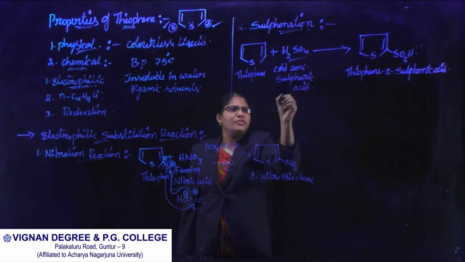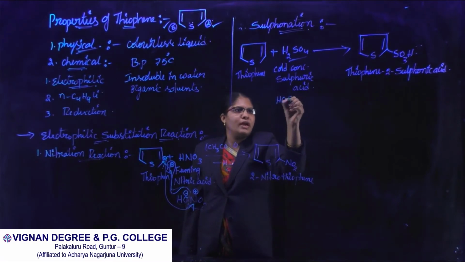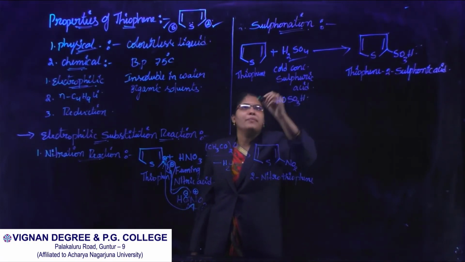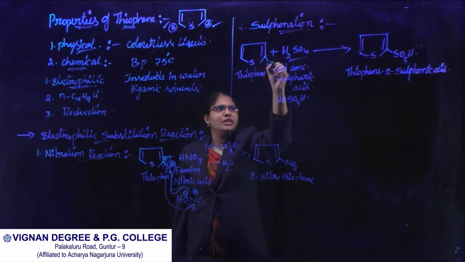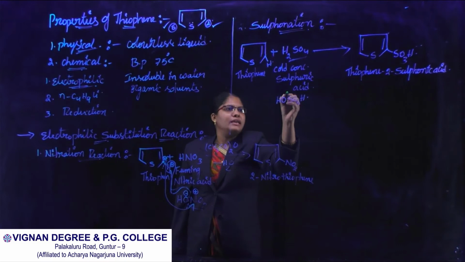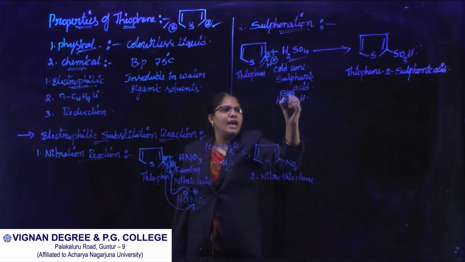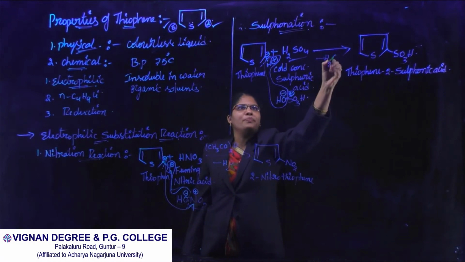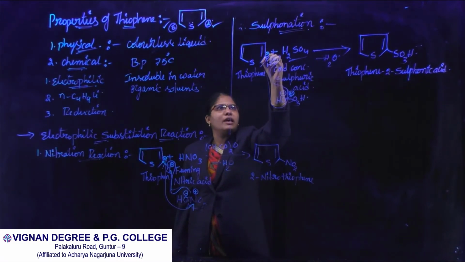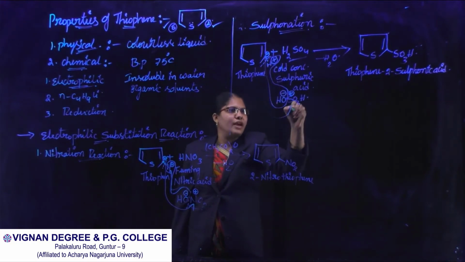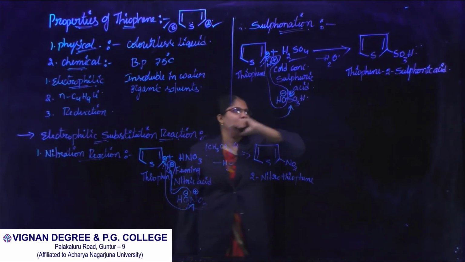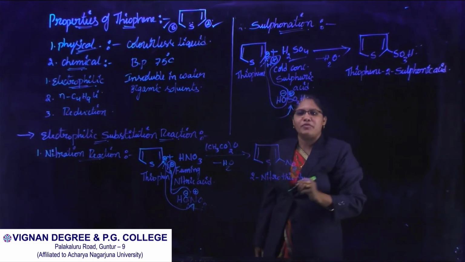Let us see here. I am writing sulfuric acid like HOSO3H, and I am highlighting one of the hydrogens from the second position. Here the bond breaks down, oxygen gets a negative charge and sulfur gets a positive charge. Here also the bond breaks down, carbon gets a negative charge and hydrogen gets a positive charge. This OH minus and H plus are removed as a water molecule, and the negative charge on the carbon atom abstracts the electrophile, SO3H plus, and it is converted into thiophene-2-sulfonic acid.